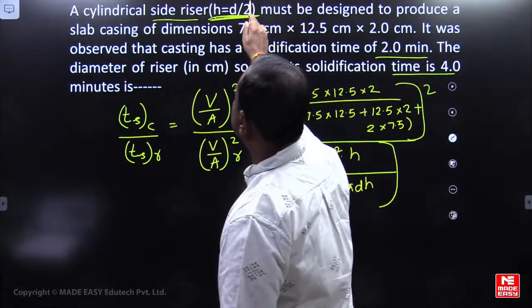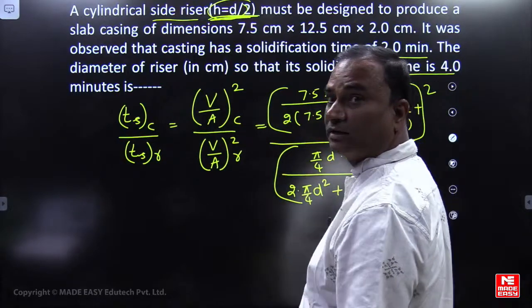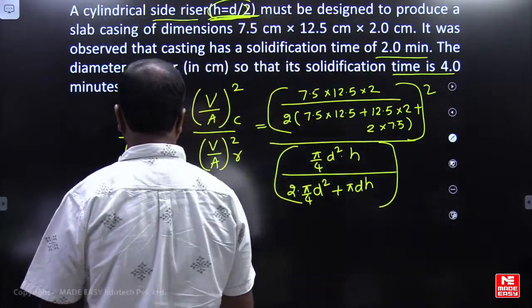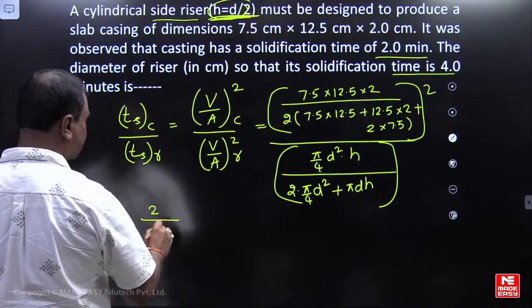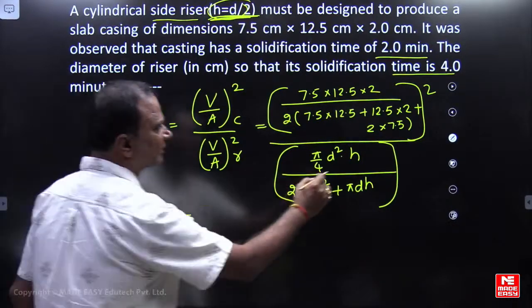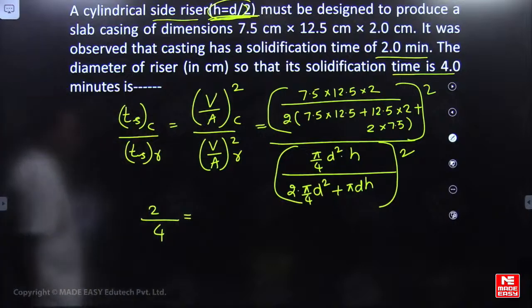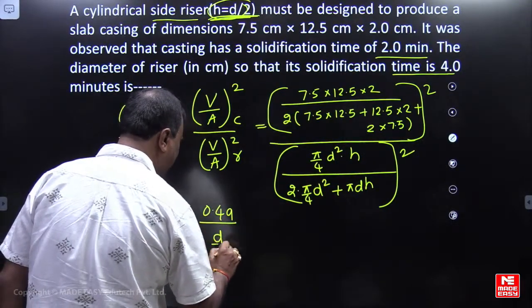What is the condition? h equal to d by 2. If you substitute h equal to d by 2 here, you get d by 8, please check it. The solidification time of the casting is 2 minutes, and the solidification time of the riser is 4 minutes. The volume to surface area of the casting whole square is 0.49, and this is d by 8 whole square.